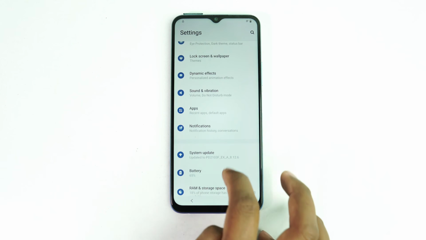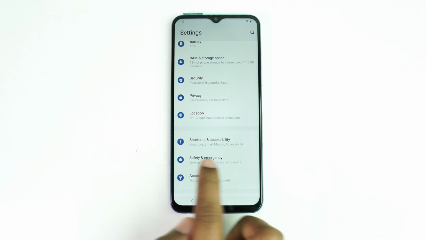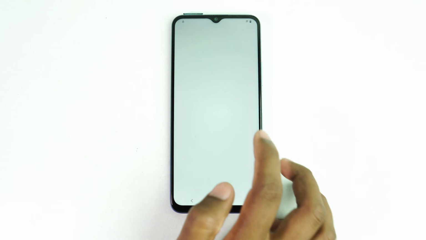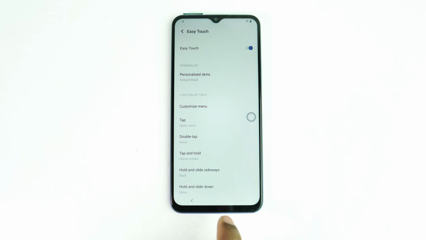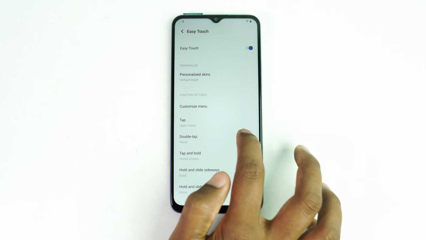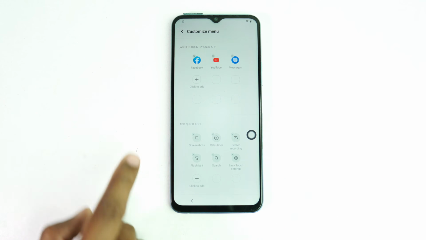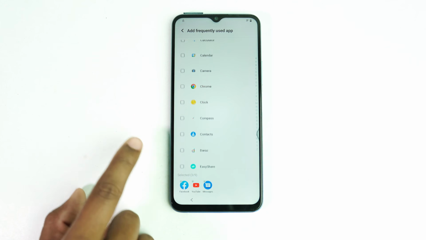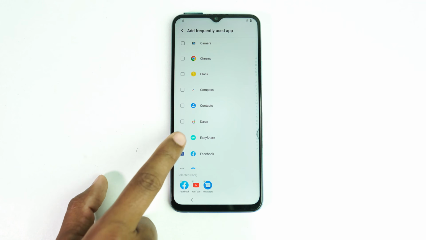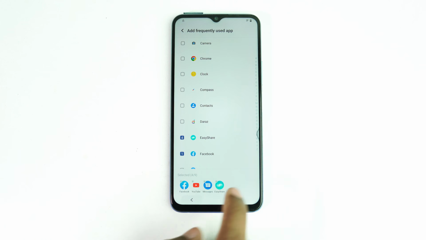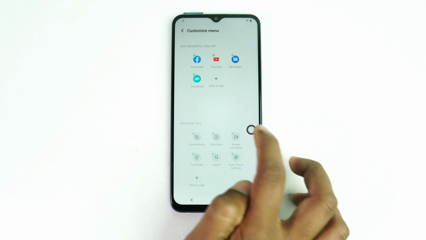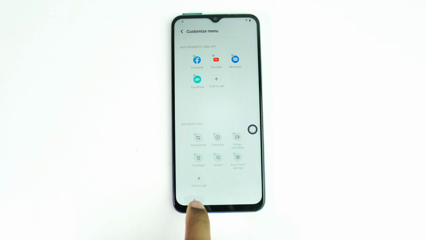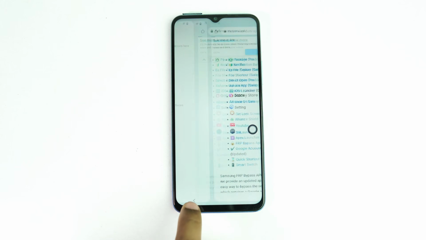And now scroll down, shortcuts and accessibility, click here, then easy touch, enable it. This is the easy touch option, and customize menu, then add easy share, add this easy share button. Okay, this is the easy share option, I added. Now you go back again to the home screen.